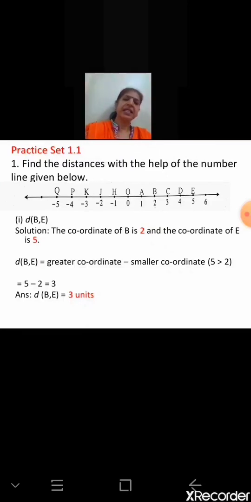While writing the answer, we write like this: d in brackets B comma E, the distance between the points B and E, is equal to 3 units. So simple. Yes. Now what have we done? First find out the coordinates. Then determine the larger coordinate. Then subtract the smaller from the larger. And what we have got is the distance.